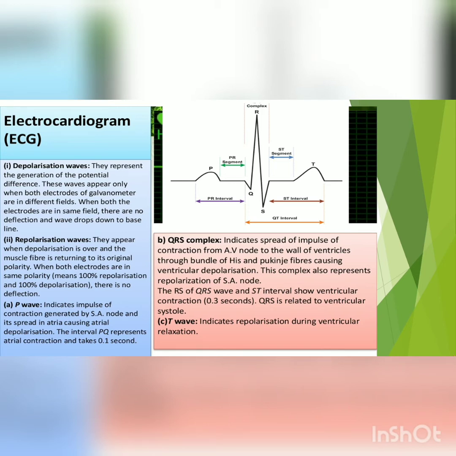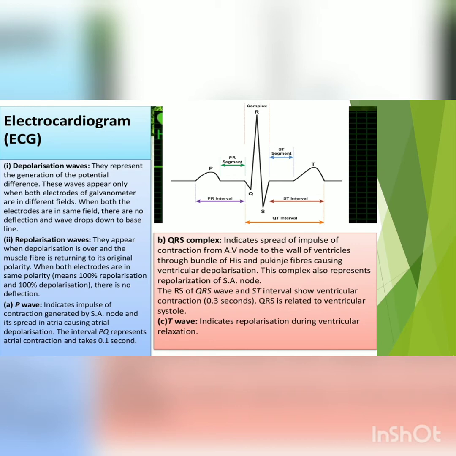Impulses which travel through cardiac muscle during the cardiac cycle produce electrical currents, and these electrical currents are conducted through the body fluid to the body surface, where the amplified currents can be detected by placing electrodes on the skin and recorded as an electrocardiogram.